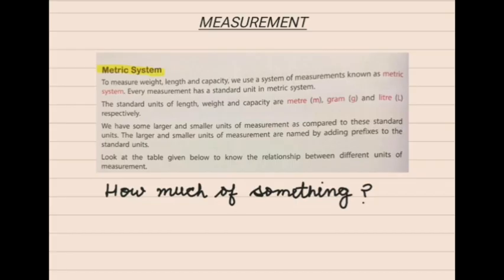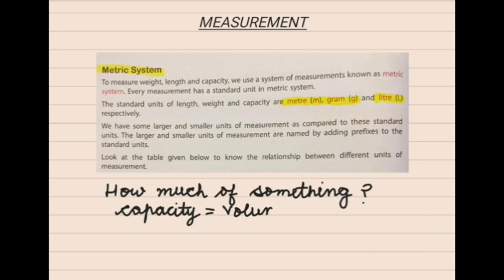To measure weight, length and capacity, we use a system of measurements known as the metric system. Here every measurement has a standard unit in the metric system, be it the length of something, the weight of something, or the capacity of something. The standard units are: for length we use meter, for weight we use gram, and for capacity we use liter. What is the meaning of capacity? Capacity means volume of something.